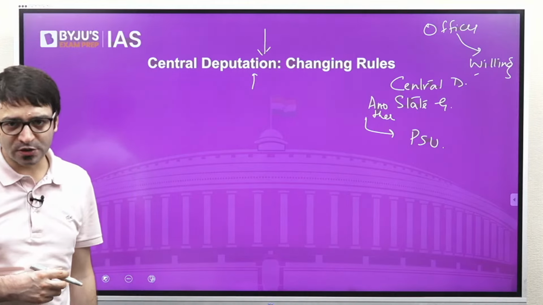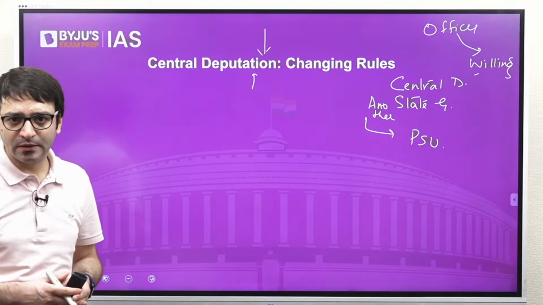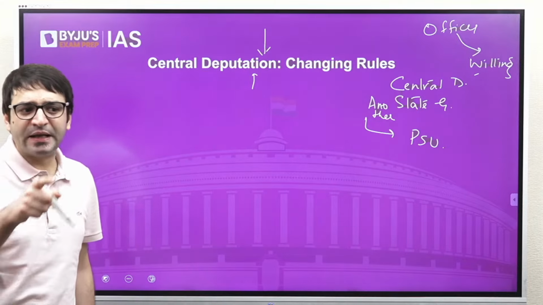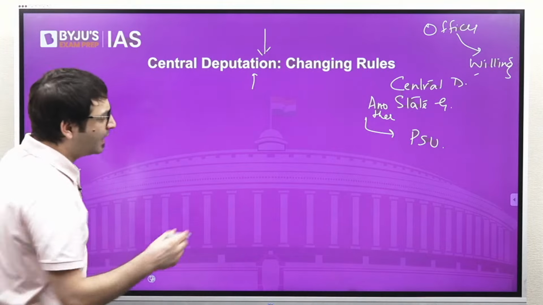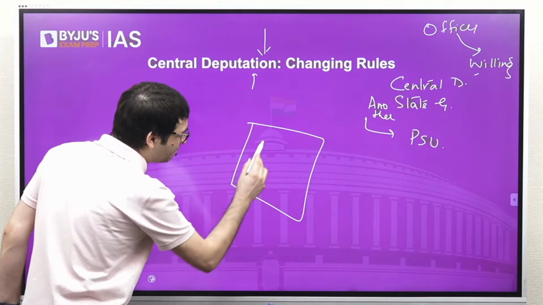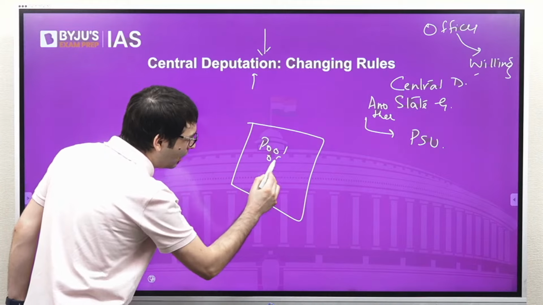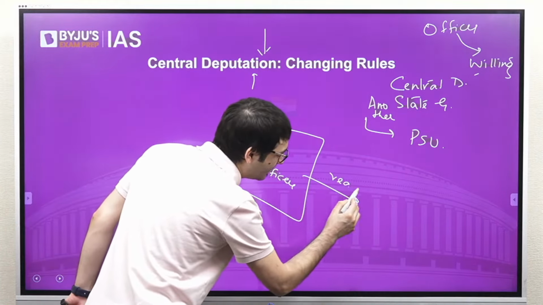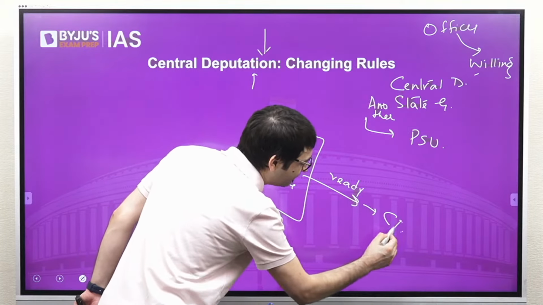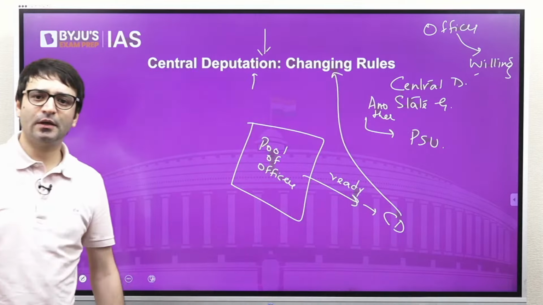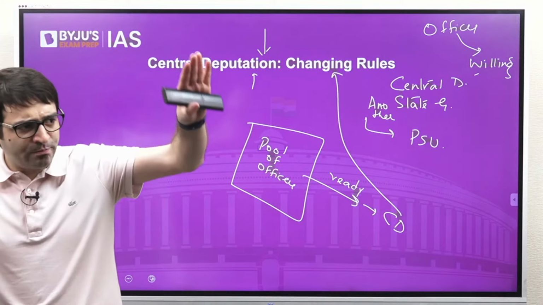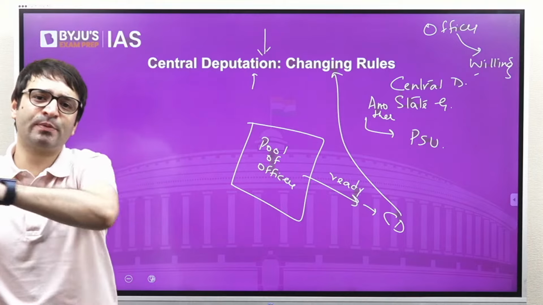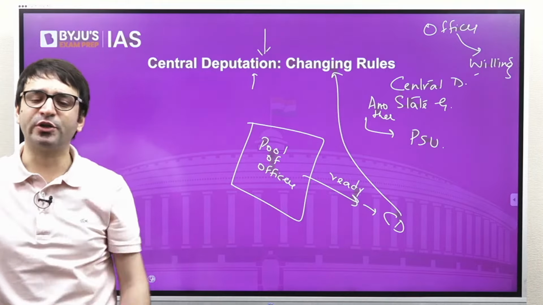According to these new rules, which are going to be implemented, the centre will tell a state government that you have to keep a pool of officers ready for central deputation. Every year you have to mention the list of employees who are eligible or who are open for central deputation.